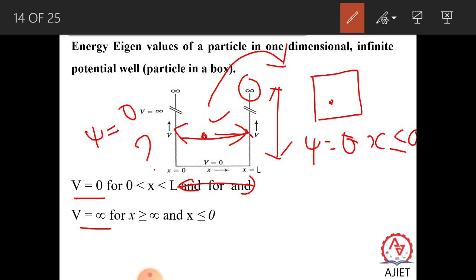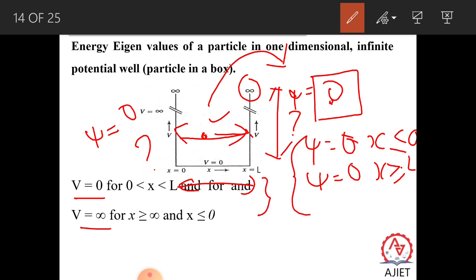So we can write the boundary condition as xi equal to 0 for x less than or equal to 0, or xi equal to 0 for x greater than or equal to L. Here also, xi equal to 0 because the particle is inside the well, so it cannot come outside. Or in a very simple way, xi equal to 0 for x less than or equal to 0. Even x cannot be equal to 0 because particles are not found on the wall.